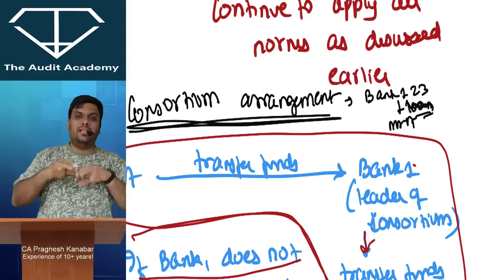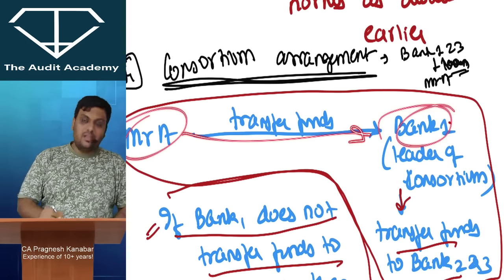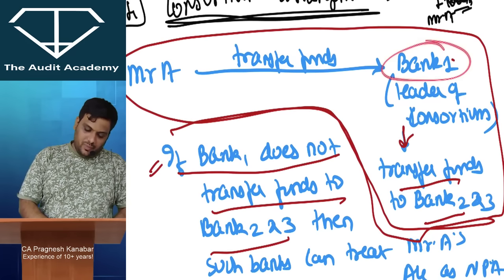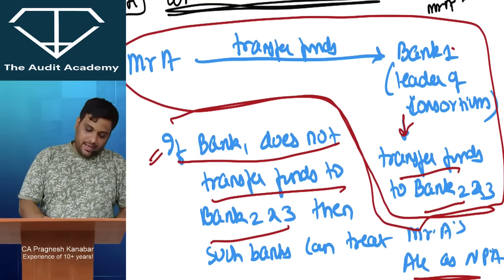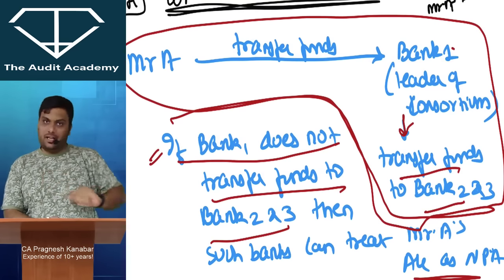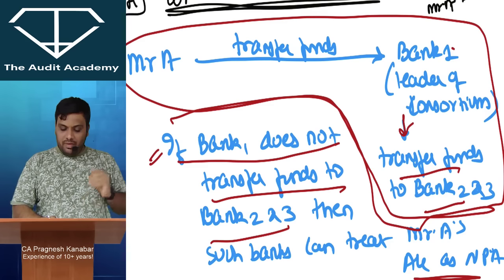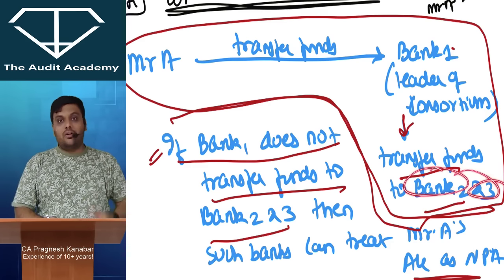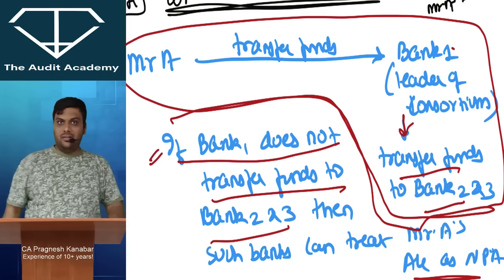All 3 banks will decide one leader. Let us say bank 1 is the leader. Mr. A transfers funds to the leader, basically the repayment of installments and so on. And bank 1, the leader, is supposed to transfer funds to the other banks. Let us say bank 1 has received money from Mr. A, but bank 1 is not transferring it to the other banks. So banks 2 and 3 are not receiving their share of the installment. Then banks 2 and 3 will have to classify Mr. A as NPA.